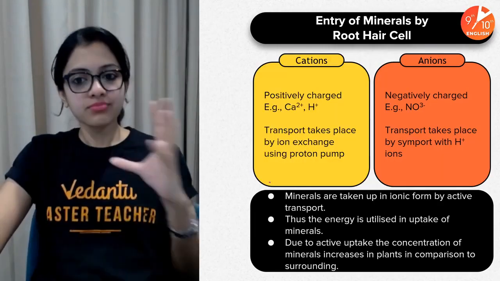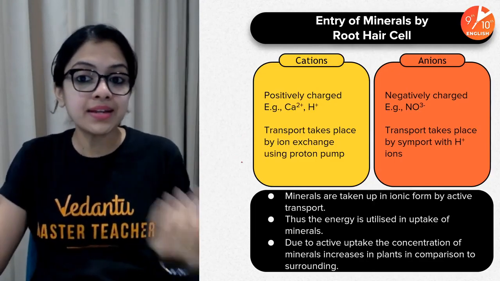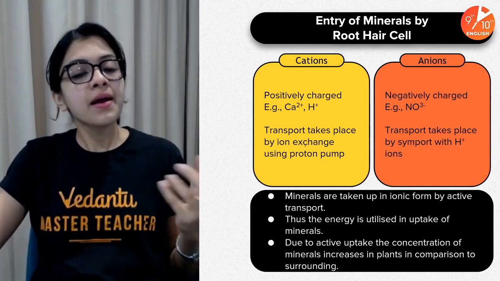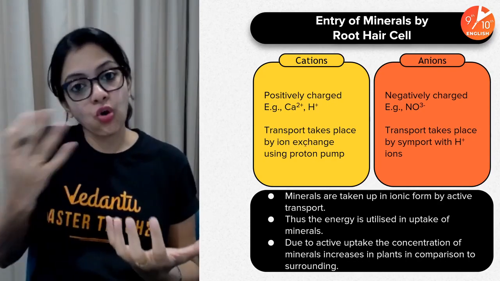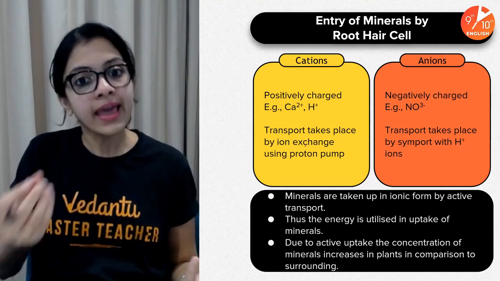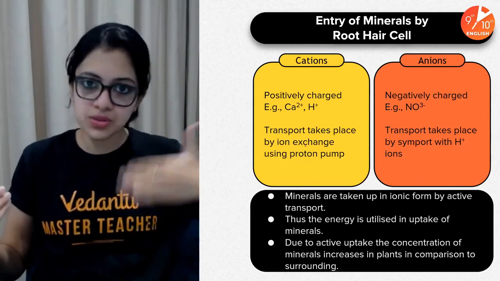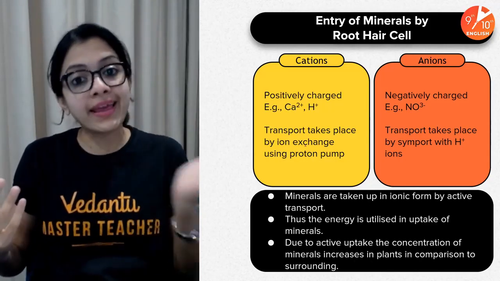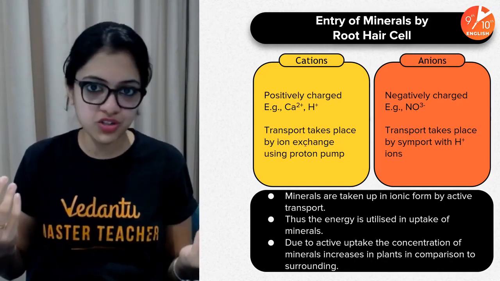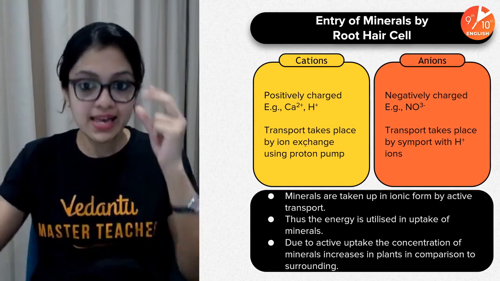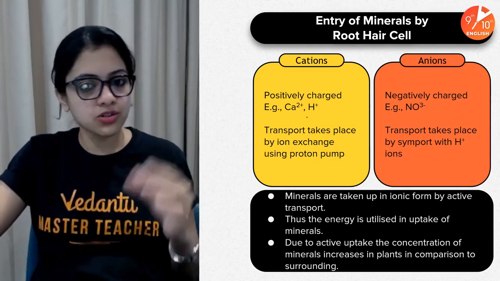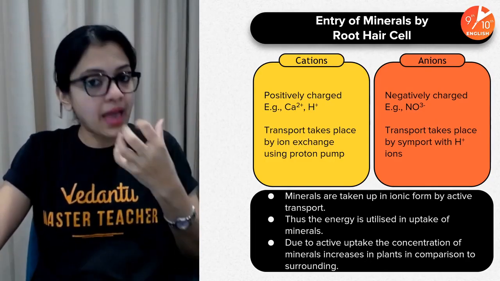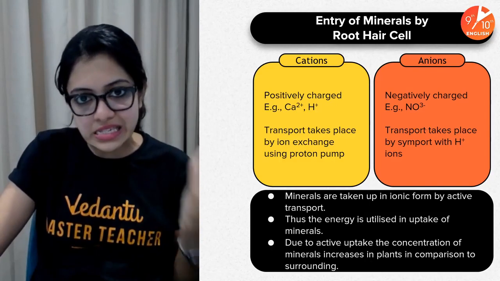Now, how do minerals enter into the root hair cell? If you remember, I told you at the start that the solute concentration is always maintained at a high level inside the root hair cells as compared to the environment around the root hair cells. Why so? In order to encourage water entry by osmosis. This is a natural process that occurs. So plenty of cations, as in positively charged ions, and plenty of anions are taken in and maintained in a high concentration inside the root hair cells.